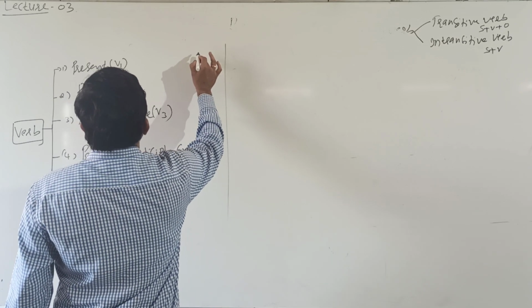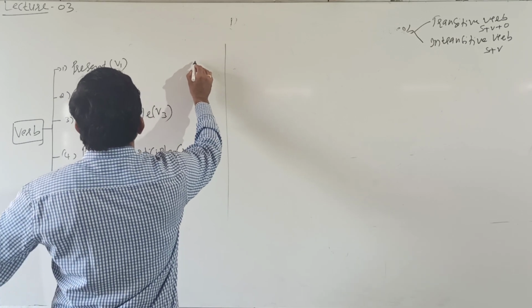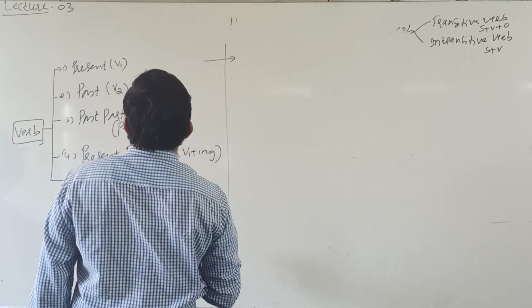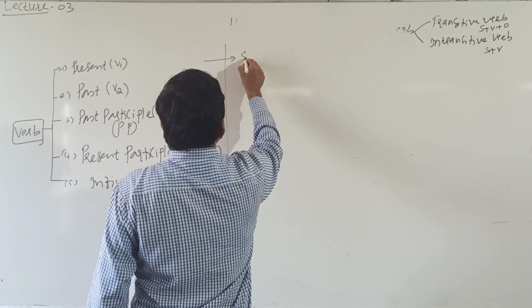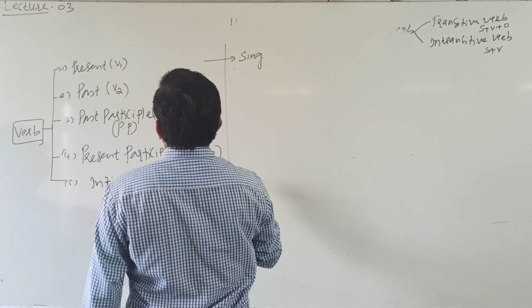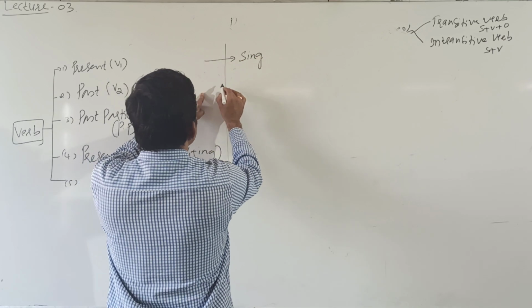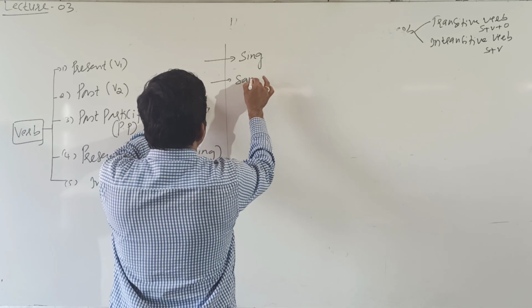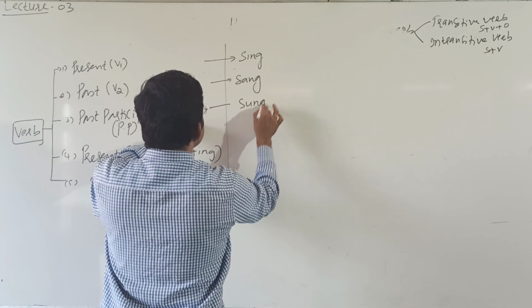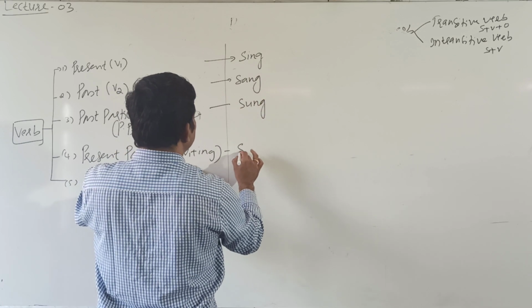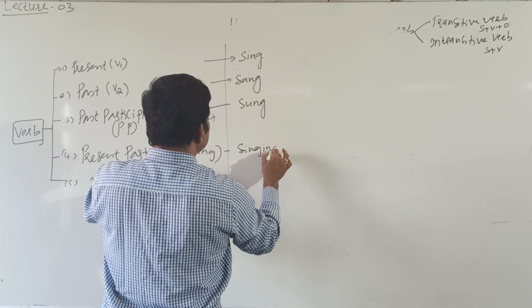Here I select present. Take one example here, sing. Its past form, V2 form, is sang. Past participle form is sung. Present participle, singing.